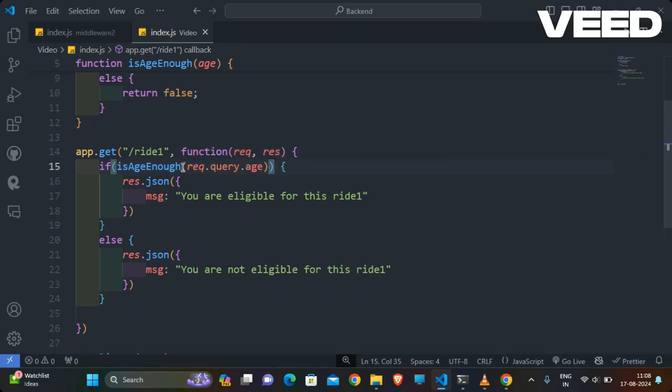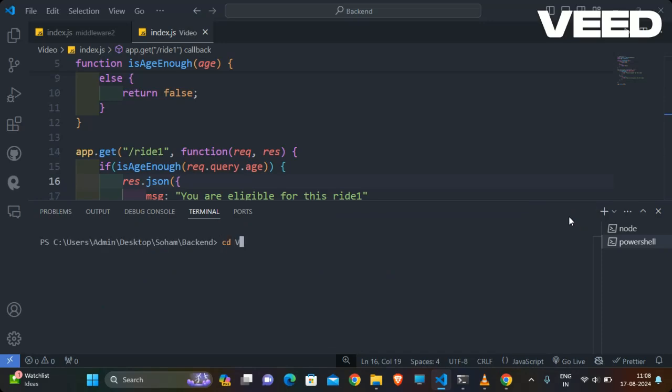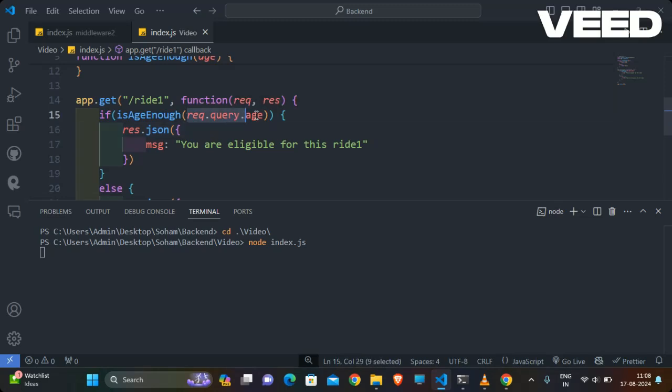We are taking our age as an input from the user. So definitely right now our application will be working successfully. But my bad, sorry guys for the lost time. This was a silly mistake I made.